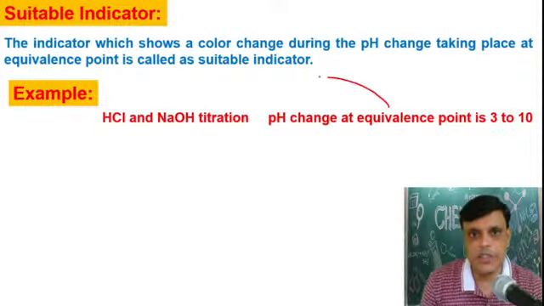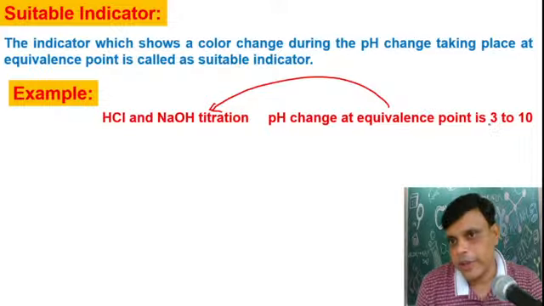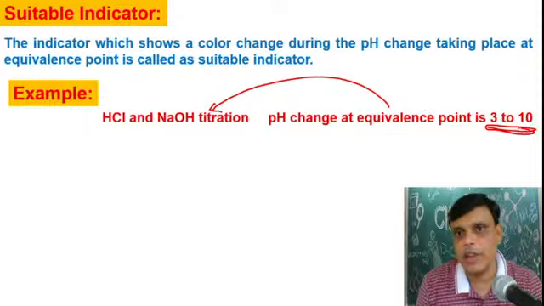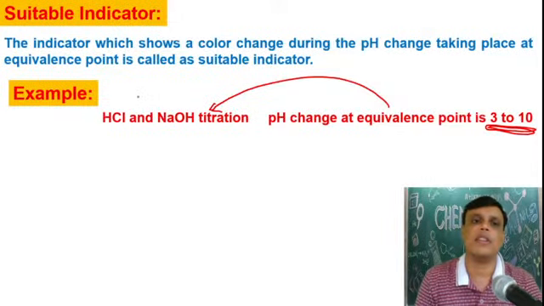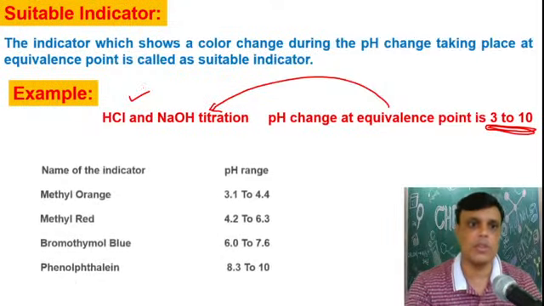The equivalence point of this titration, that is the HCl NaOH titration, is in the pH range of 3 to 10. That means which indicator is suitable for this titration? Which indicator is suitable for this titration? That we will see. Now see.